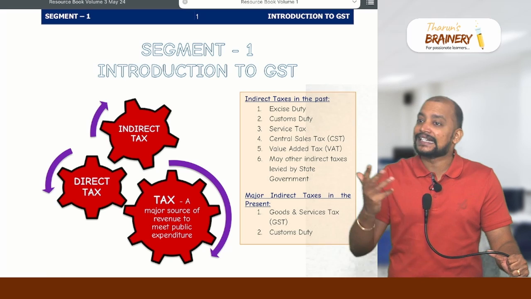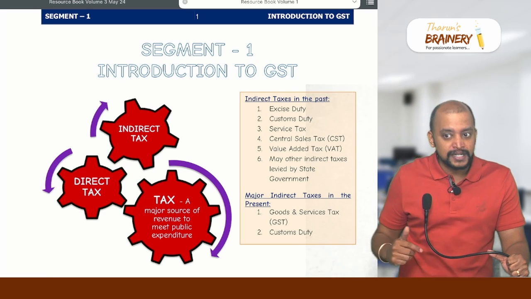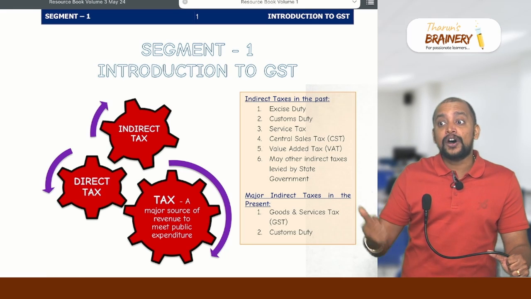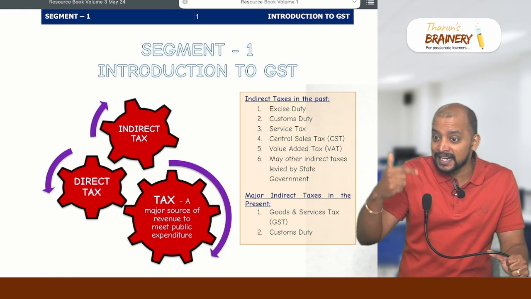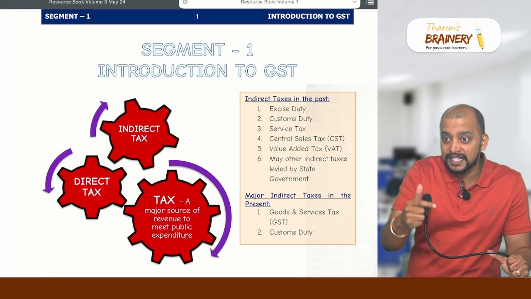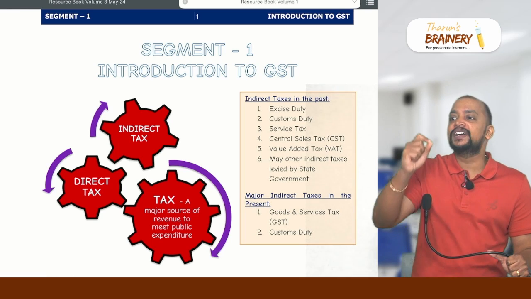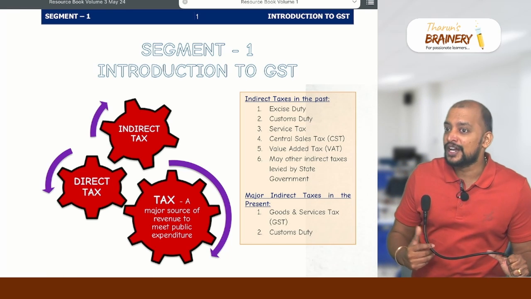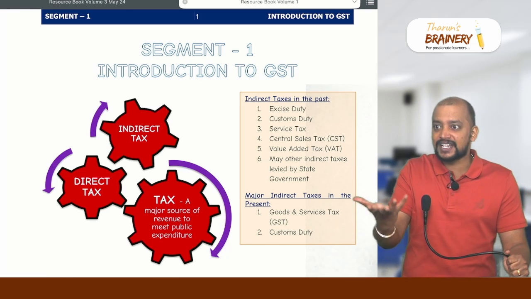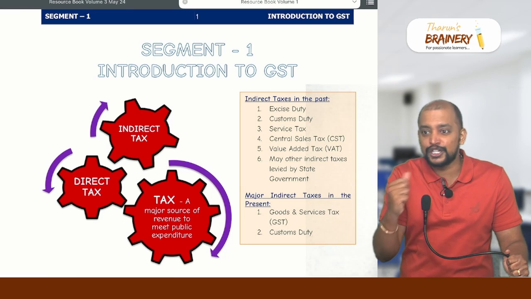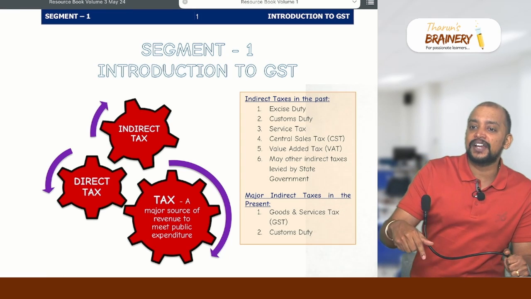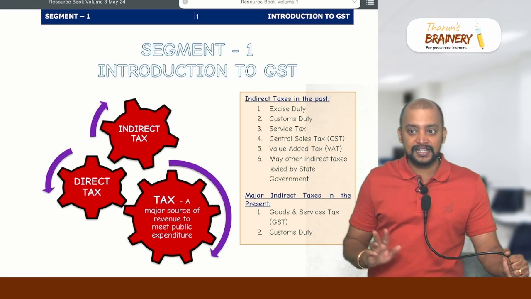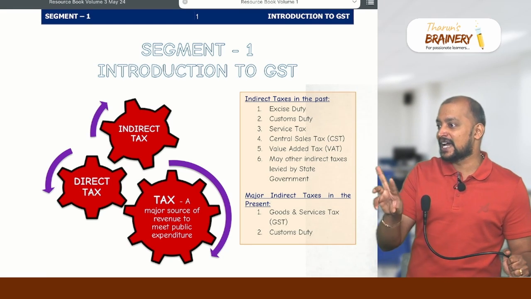Another example, you take a trader. A trader who is selling goods is required to pay indirect tax on the sales revenue, whereas on the profit, that is sales revenue minus purchases minus other expenses, he gets a profit. On that profit, that person is required to pay income tax. Same is the case with a manufacturer. When they manufacture and sell goods, on the gross amount they need to pay indirect taxes. Again, they need to arrive at the PGBP, the net. On that net amount only they will be paying income tax. So that is another difference with respect to direct and indirect taxes.